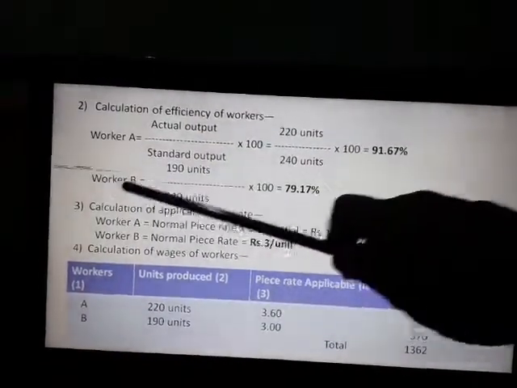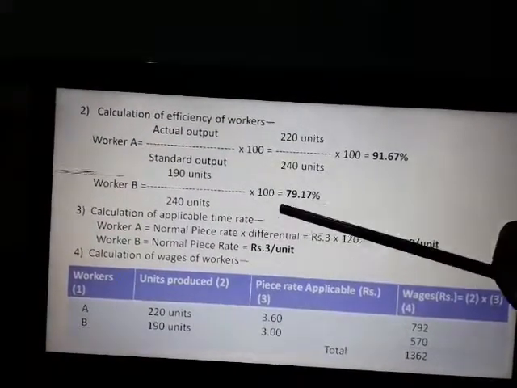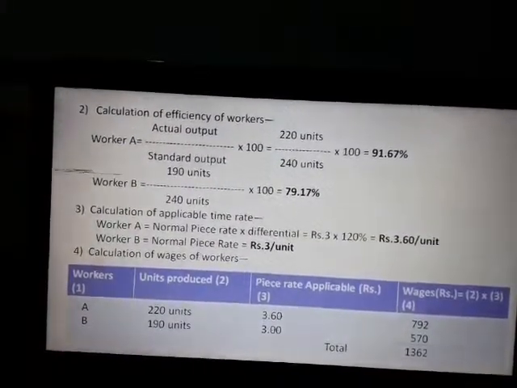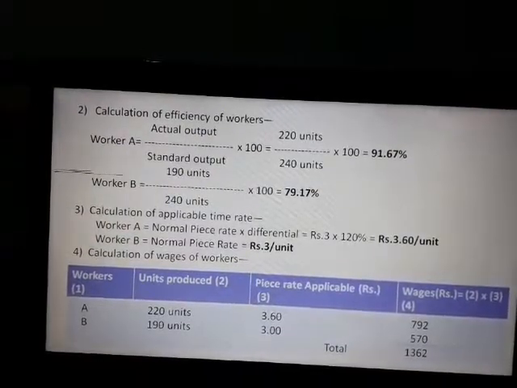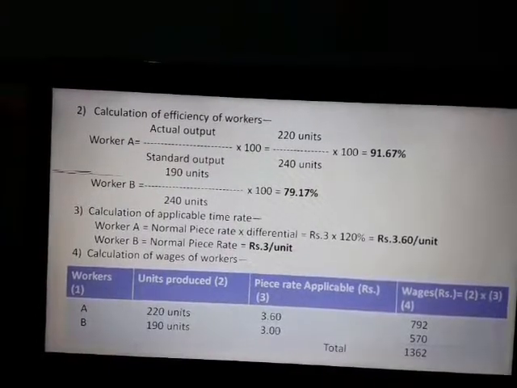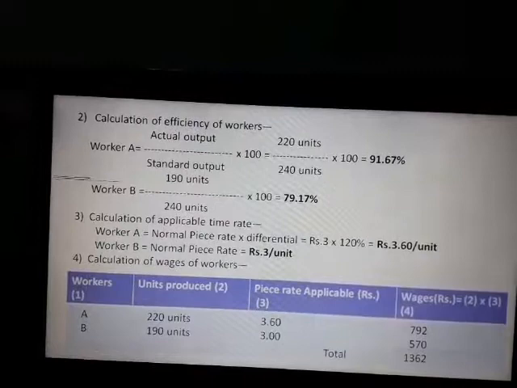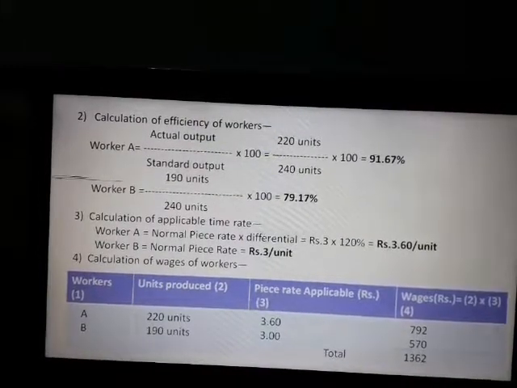Now for worker B, 190 units divided by 240 units into 100 is equal to 79.17%. That is, worker B has an efficiency of below 80%, and worker A has an efficiency between 90% to 100%.